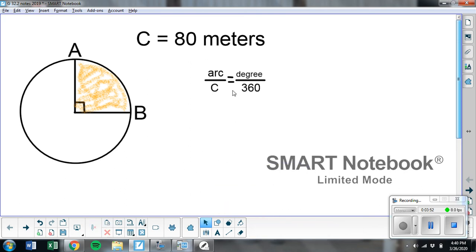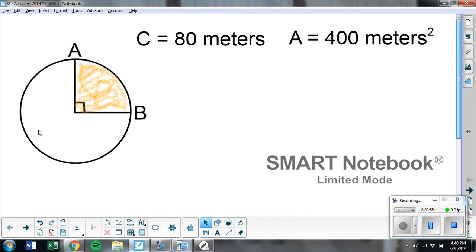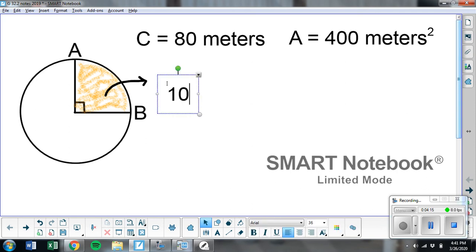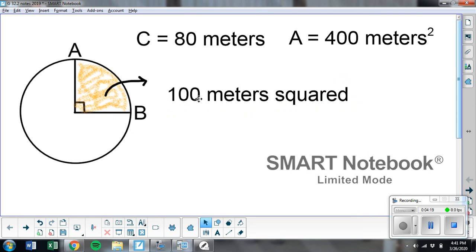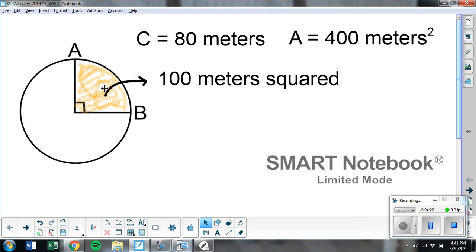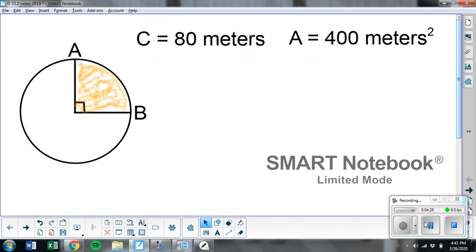Okay, so kind of the same idea then with, let's say that the entire area of the circle is 400. This whole circle is 400. What do you think the area of just this shaded part is? Well, the whole thing's 400. This looks like a fourth of the whole thing. So this is going to be a fourth of 400, 100 meters squared. Again, we can do that mental math because we can take this number and take a fourth. But let's do it the way we're actually going to learn today.